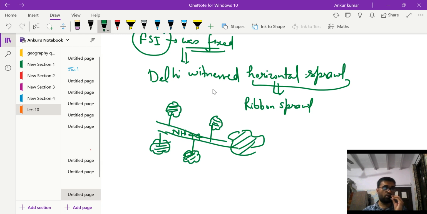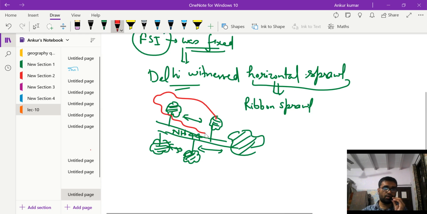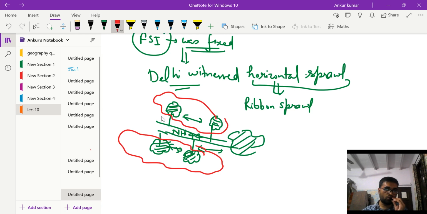Okay, so this kind of sprawl is being witnessed along Delhi because of this FSI, or the horizontal sprawl model, that was adopted in the master plan of Delhi. And these intervening green spaces are being filled with rapacious infrastructure projects. So that's why you can see that this arable area, which is very fertile, this alluvium is very fertile, is being lost to the concrete grounds.